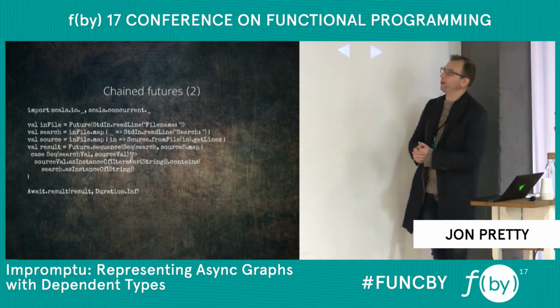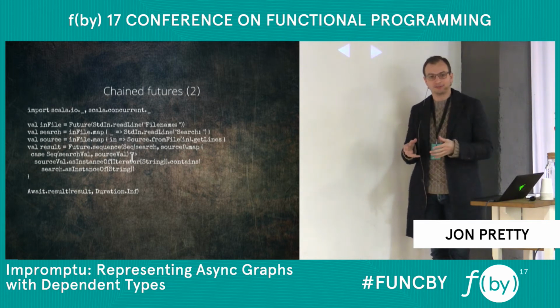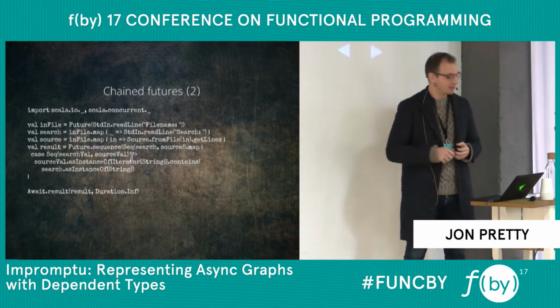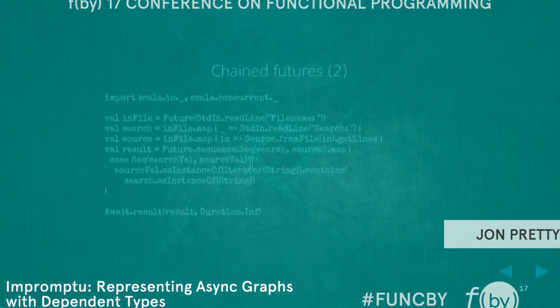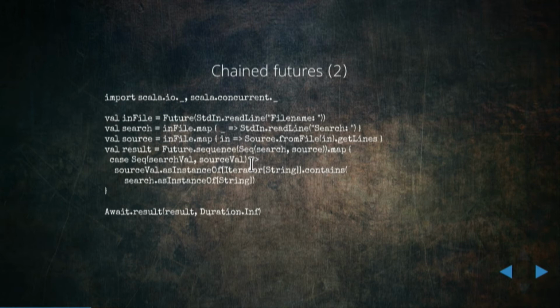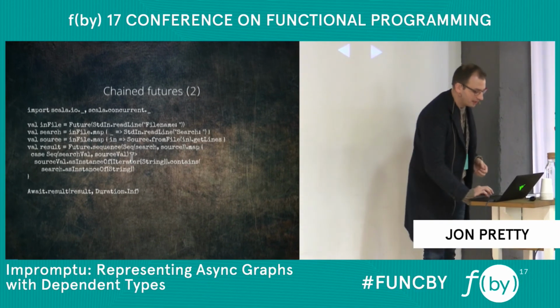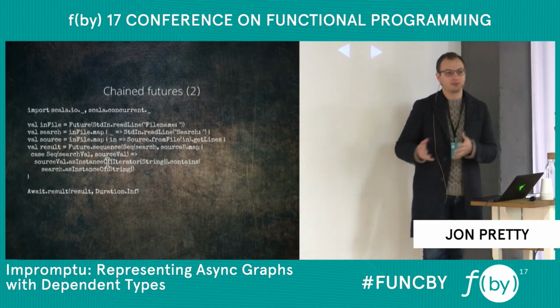But the problem we have now is that when the compiler calculates the type of that sequence, it creates a least upper bound. It works out the least upper bound of the types in that sequence, and consequently, we lose a lot of typing information. It finds the best type for all of the elements, and one of them is a string, one of them is an iterator of a string. So the best type that will satisfy both strings and iterators of strings is AnyRef, or object, or something. It's not a particularly useful type. We can't do much with it. So in order to make it useful, we have to cast it down to a type we can use.